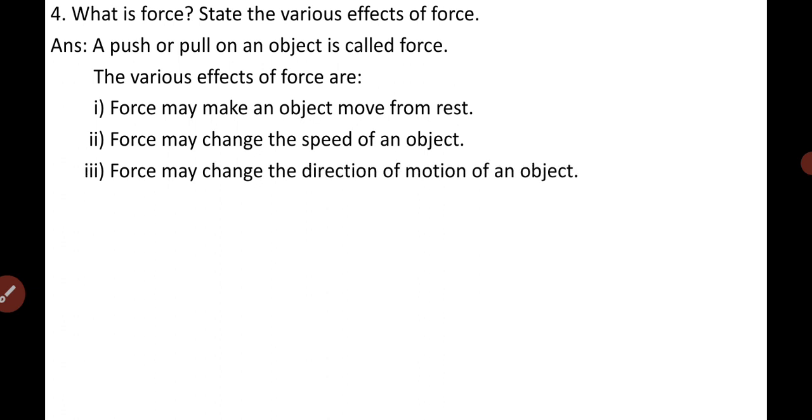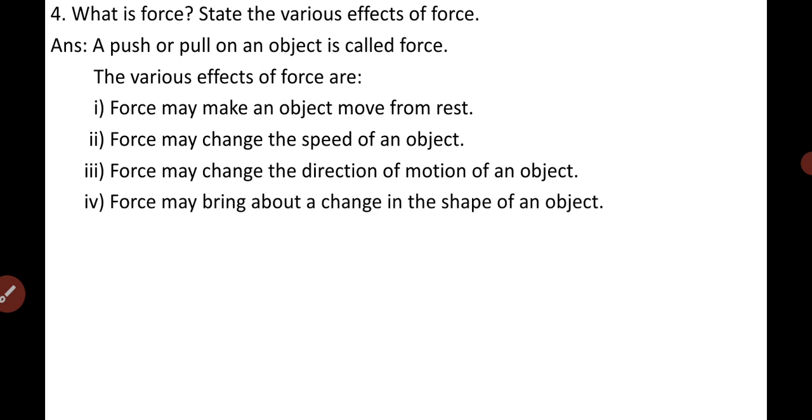Force may change the direction of motion of an object also. Suppose an object is moving, then a force can be applied on that object to change its direction. Lastly, force may bring about a change in the shape of an object. So this is the answer to question number 4.